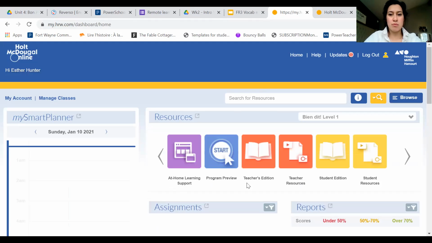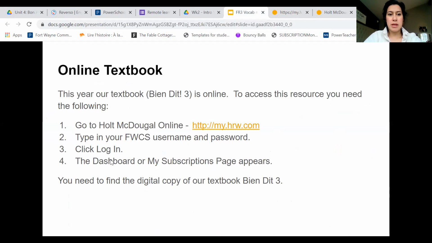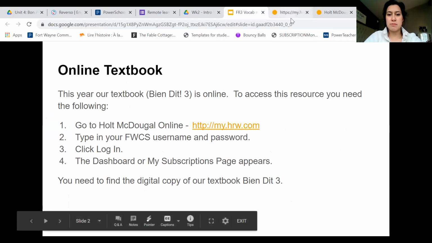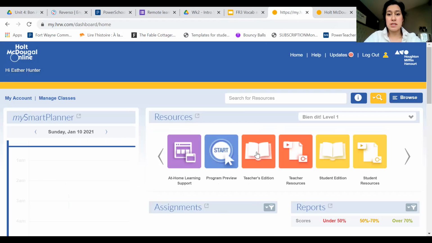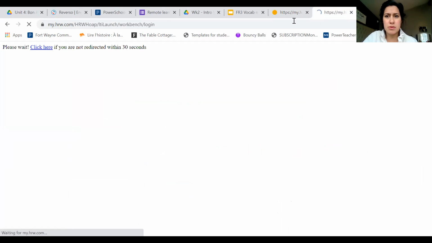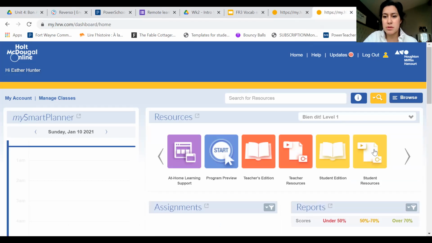I'm not sure if your dashboard will look exactly like mine. It'll either take you to the dashboard or my subscriptions page. And you need to find the textbook once you click in. Now, obviously I have the Teachers Edition. You should have access to BND. It'll probably be under your resources or something like that.